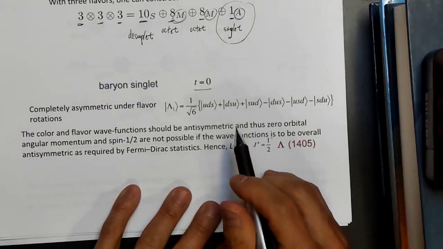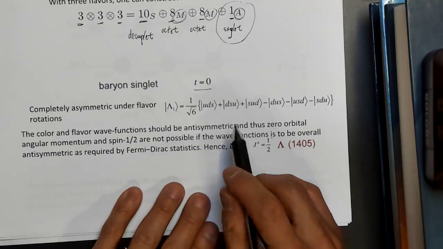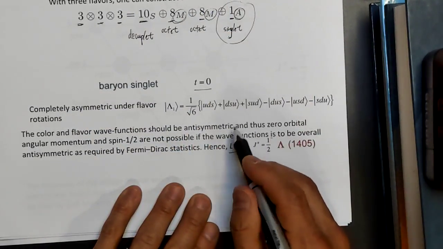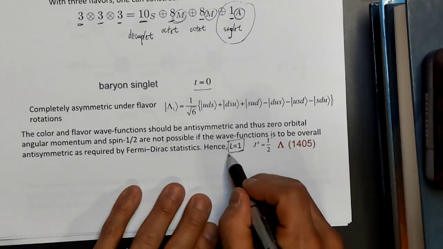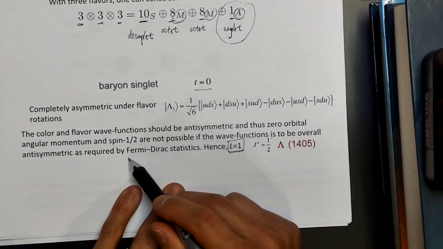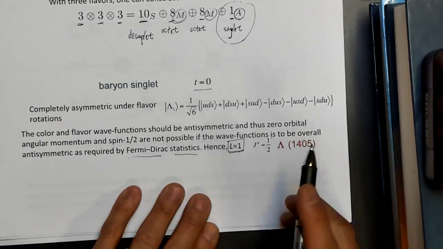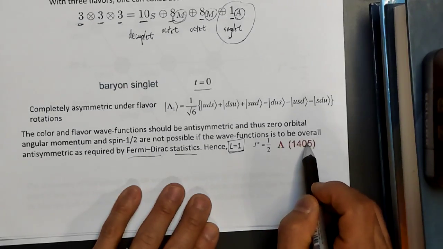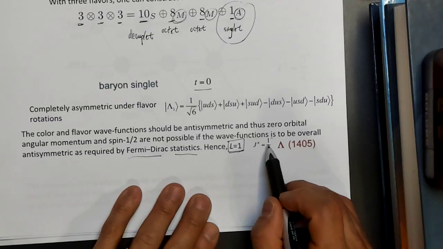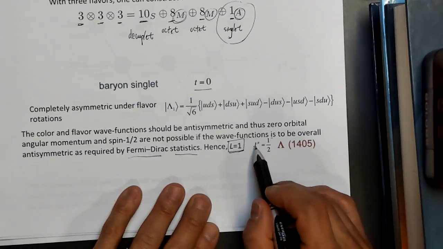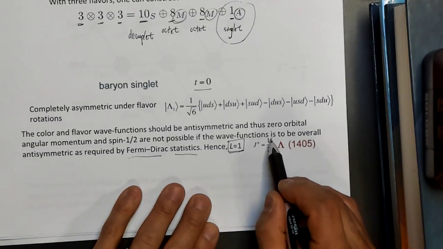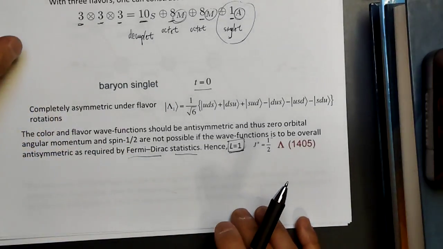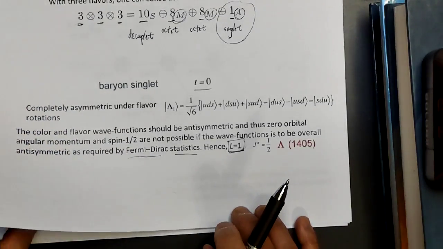So what you actually need in this case, because the symmetries don't quite work out, for the spin 1/2 case, you need to have orbital angular momentum to make the Fermi-Dirac statistics work out. And so in this case, to get what's called the Lambda 1405, the spin has to be 1/2 with parity minus, and so we need to have an L equals 1 state, orbital angular momentum.